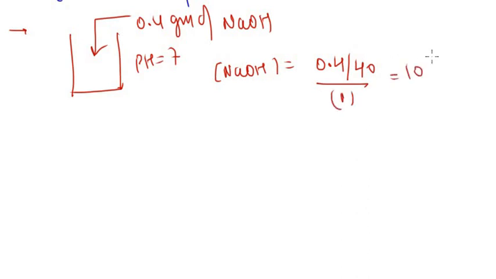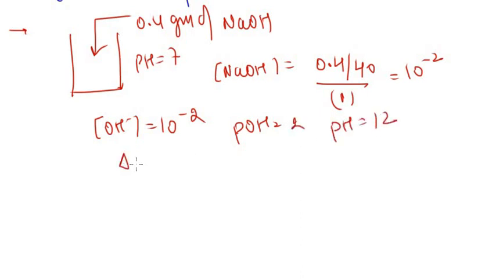And it is 10 raised to power negative 2. So here OH minus comes out to be 10 raised to power minus 2. And pOH is 2 and pH is 12. So here delta pH comes out to be again 5.